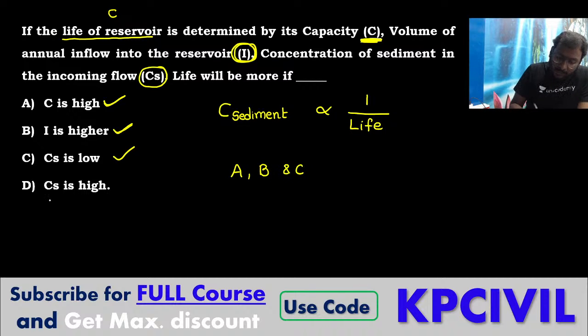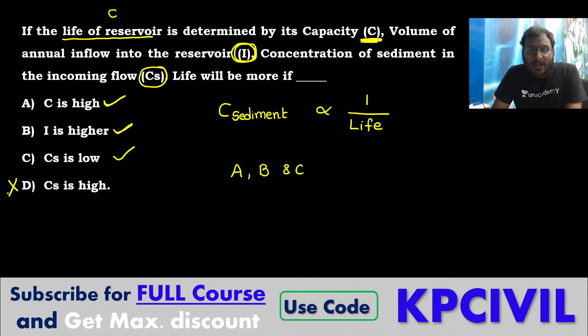Sediment is more, reservoir life is reduced. Silt content is more, deposited is more, life of reservoir is reduced. Silting and scouring activities will damage reservoir life. So, silt content, concentration of sediment, must be low. ABC is correct.